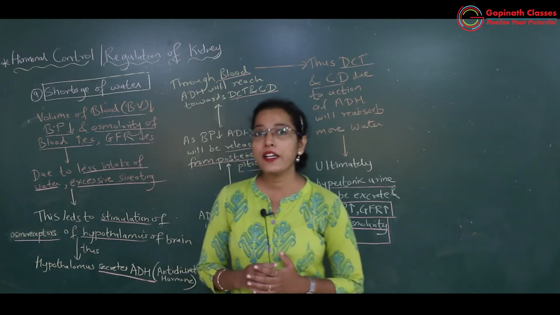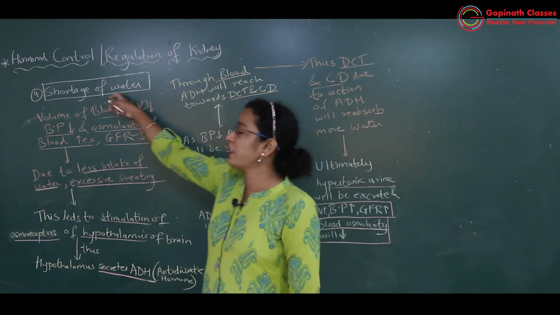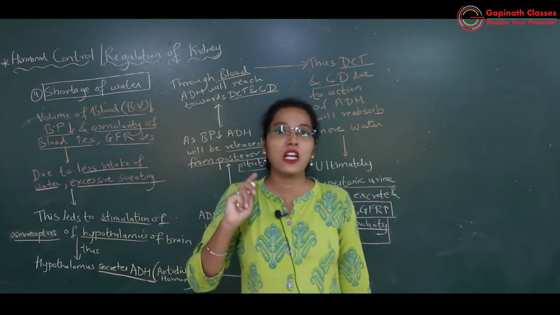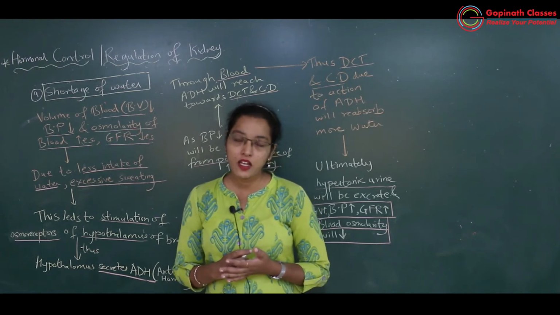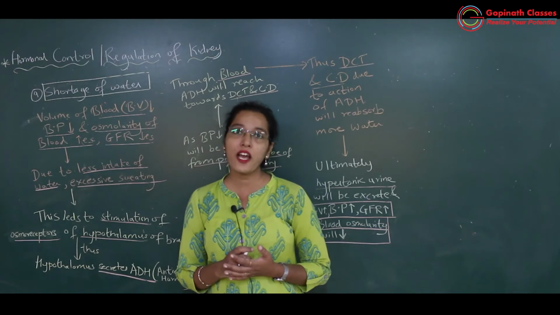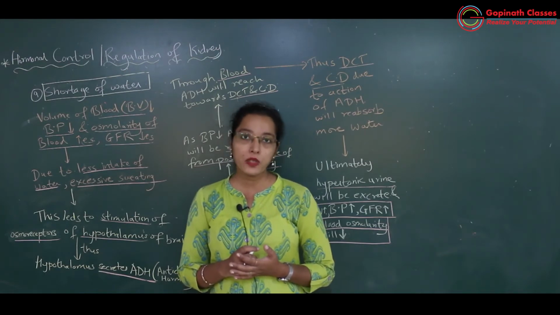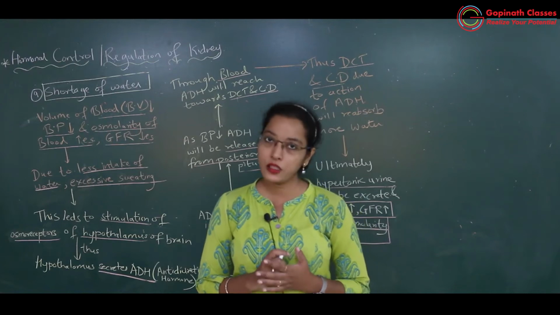So in that I have taken one condition, that is if there is shortage of water in our body. Shortage of water क्यों हो सकता है? Because of excessive sweating, or else if the person is not having water for much time, then definitely there will be shortage of water in the body.